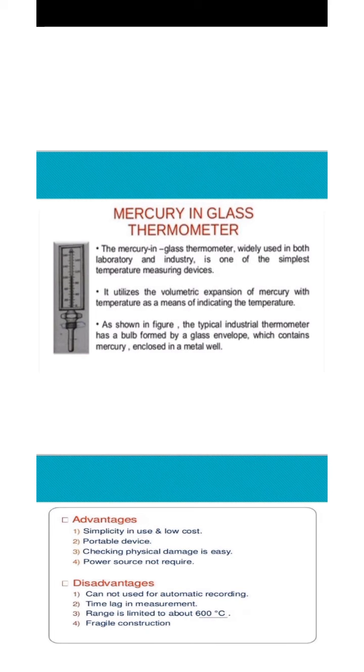Mercury in glass thermometer. The mercury in glass thermometer is widely used in both laboratory and industry. It is one of the simplest temperature measuring devices. It utilizes the volumetric expansion of mercury with temperature as a means of indicating the temperature. As shown in the figure, the typical industrial thermometer has a bulb formed by a glass envelope which contains mercury enclosed in a metallic wall.